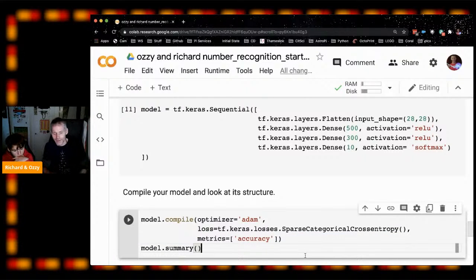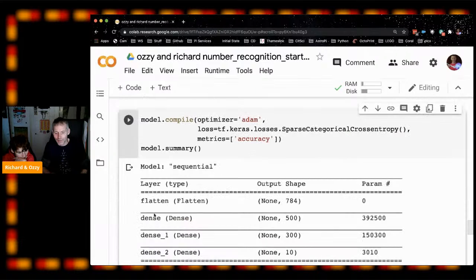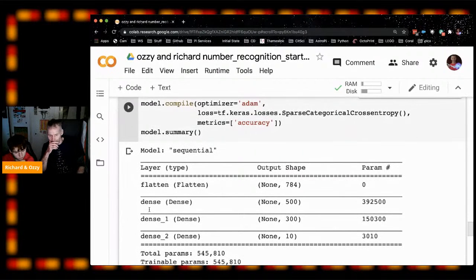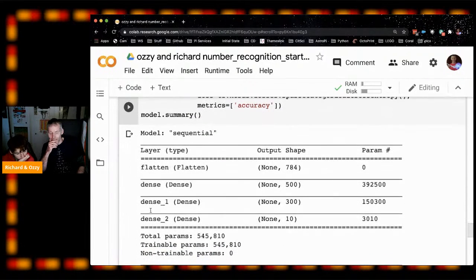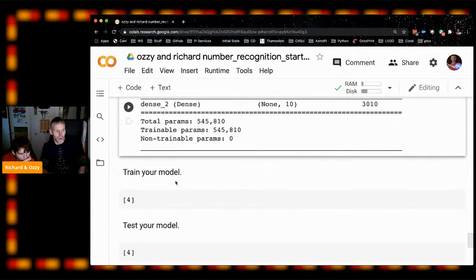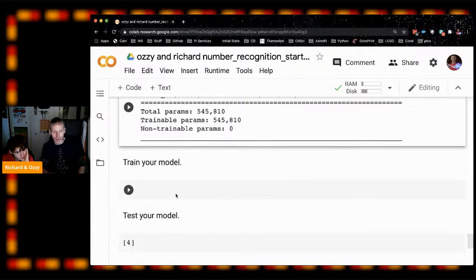Right, run that. Yeah, there we go. And that's showing our model there. And you can see there's the 4 layers there. There's our flatten layer, our 3 dense layers. The middle 2 have got 500 and 300 nodes, and the last one's got 10 nodes. Great. So now we're ready. We can actually train our model.